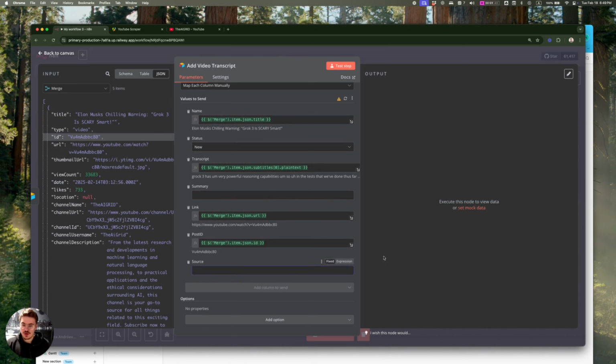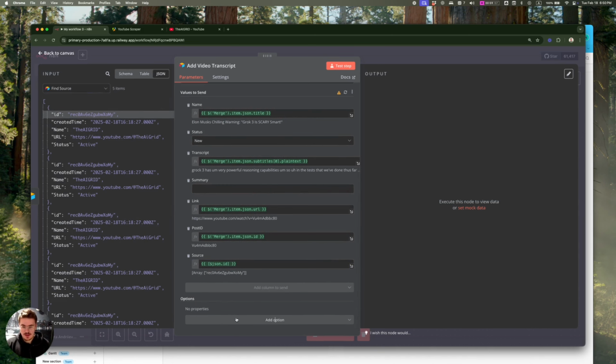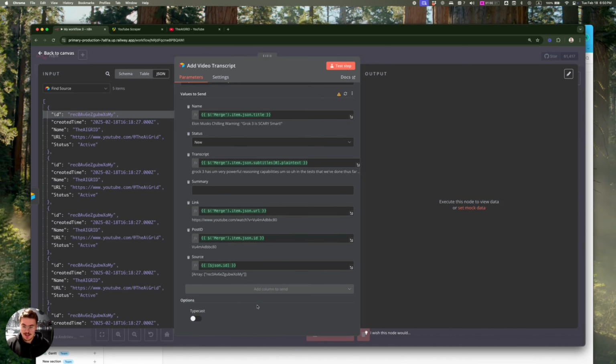And then for the source here, just provide the JSON ID from the previous module, which is the find source module. Then just provide it here and make sure to enclose it with these square brackets. This is just how Airtable works. And then click add option, typecast, and enable it.